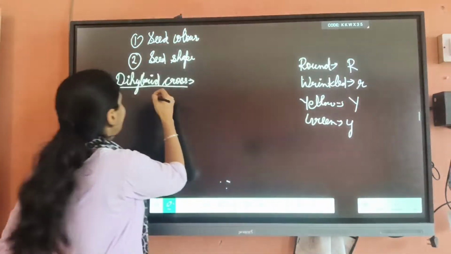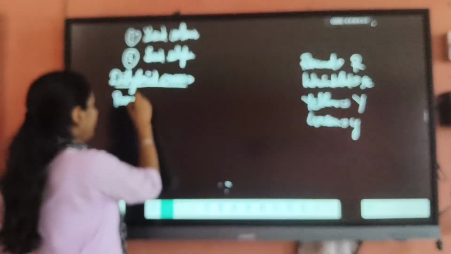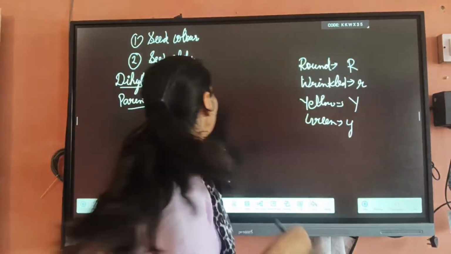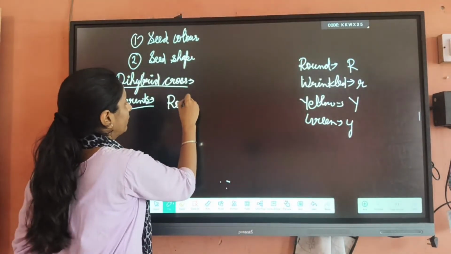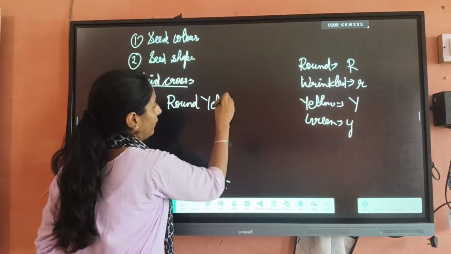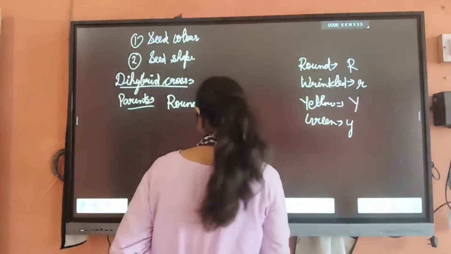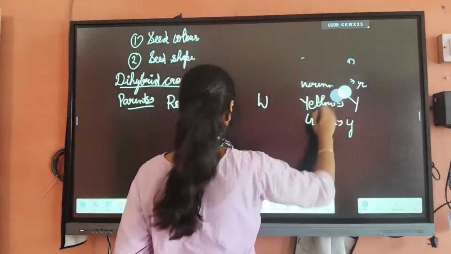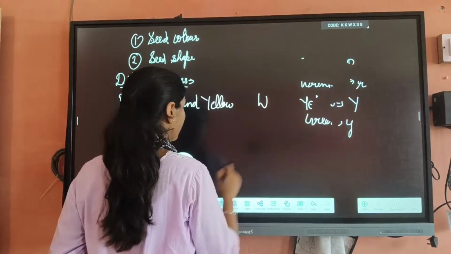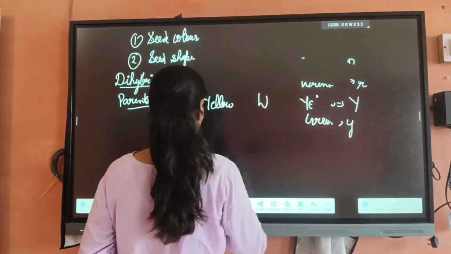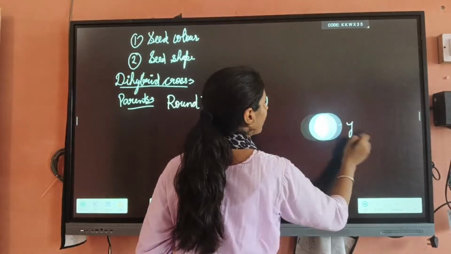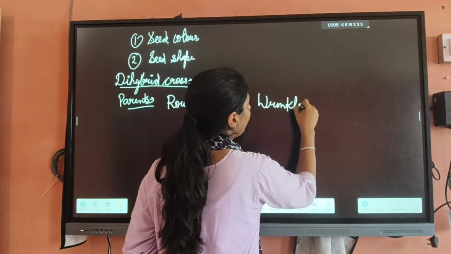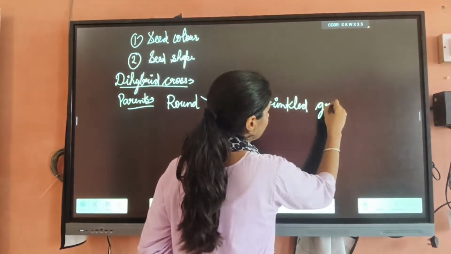Firstly, the selected parents have two contrasting characters: round yellow and wrinkled green color seeds.